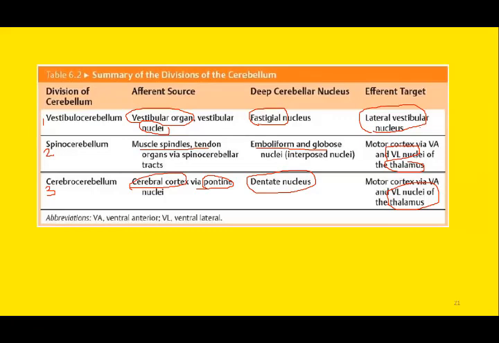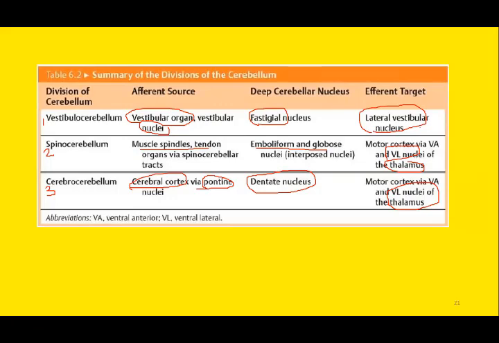Similarly, we can divide it on the basis of its physiology, or function, into vestibulocerebellum, spinocerebellum, as well as cerebrocerebellum. The vestibulocerebellum is related to the vestibular apparatus, hence controls body balance, equilibrium, and control of extraocular movement.